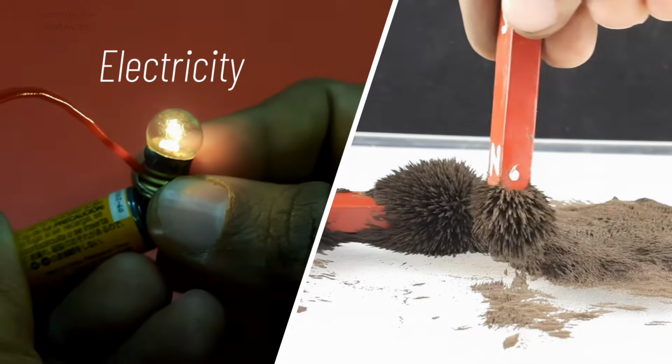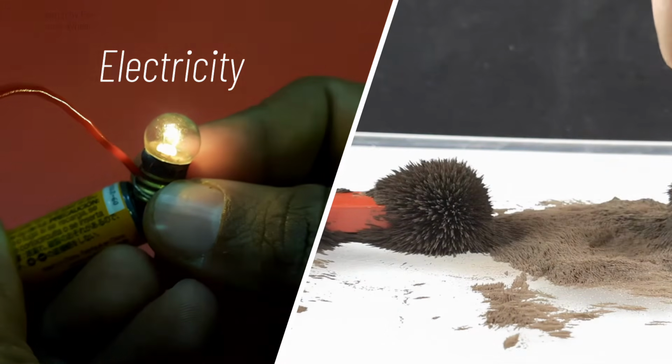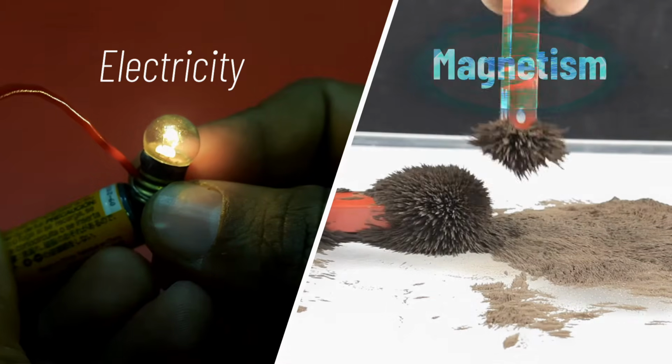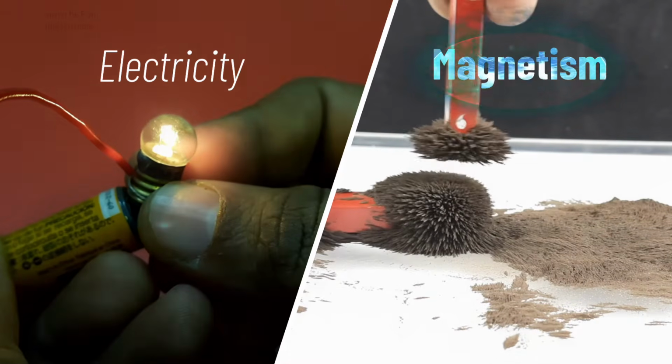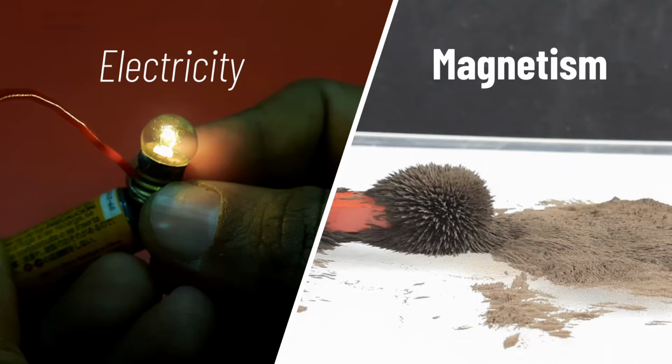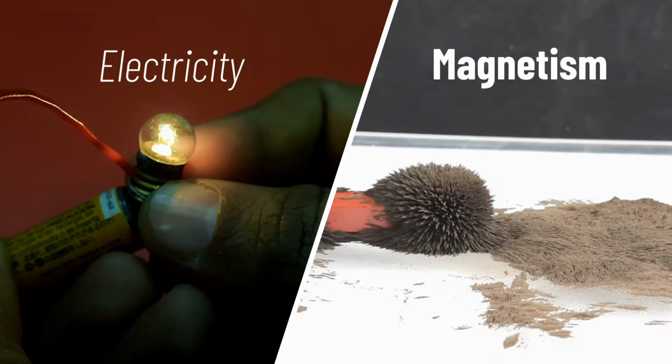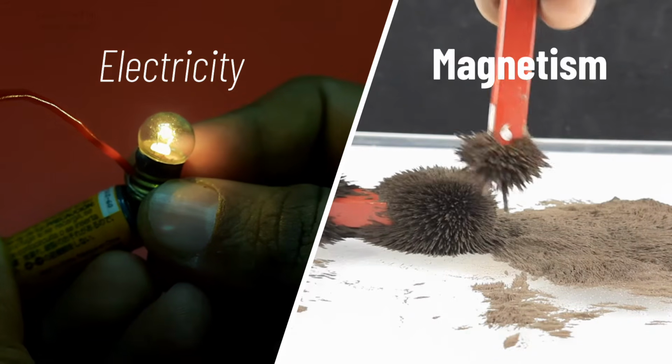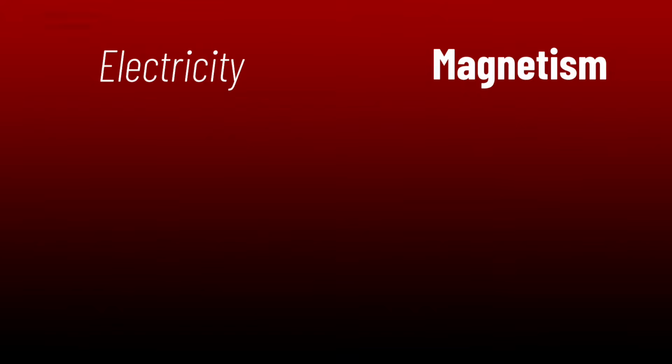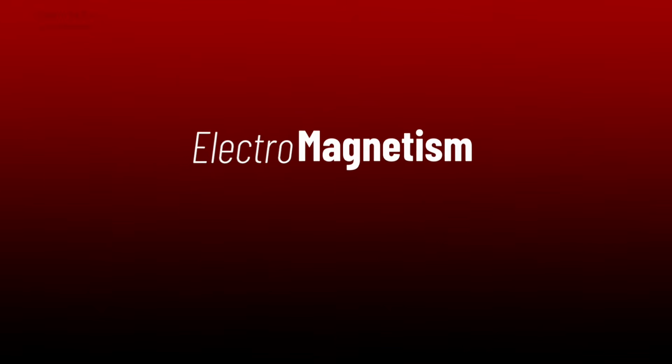Electricity was considered as a phenomenon related to electric current and magnetism was considered to be related to magnets. No one thought of any relationship between electricity and magnetism. Ørsted, through his accidental discovery, showed that electricity and magnetism were indeed related to each other. In this video, we will try to recreate the discovery of Hans Christian Ørsted.